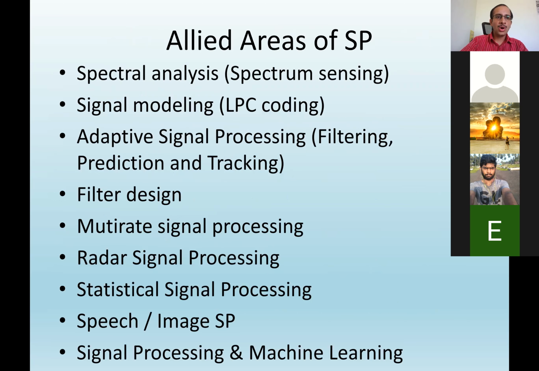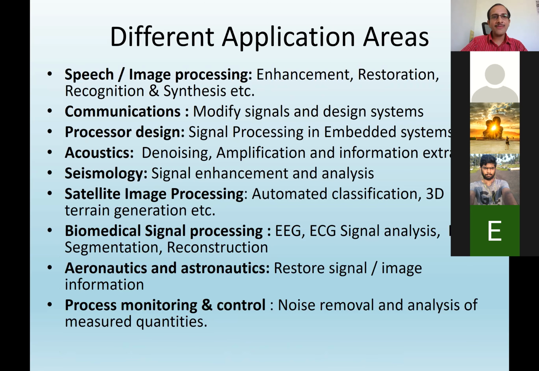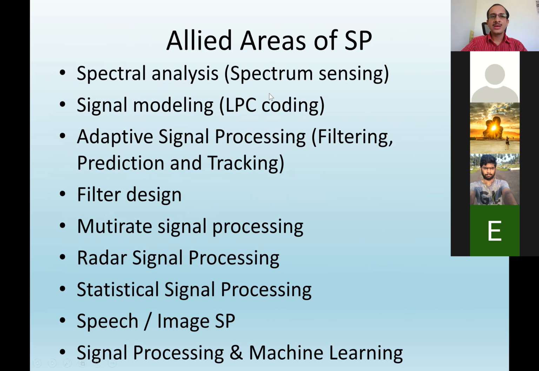So now we will see some of the related areas of signal processing. Since the applications of signal processing are vast, there are some developments done in different directions. So say for example, if some of the applications demand to analyze the spectrum of the signal very well, that means in which frequency bands, a whole system, communication system, for example, in some cases may be designed just based on different frequency bands.